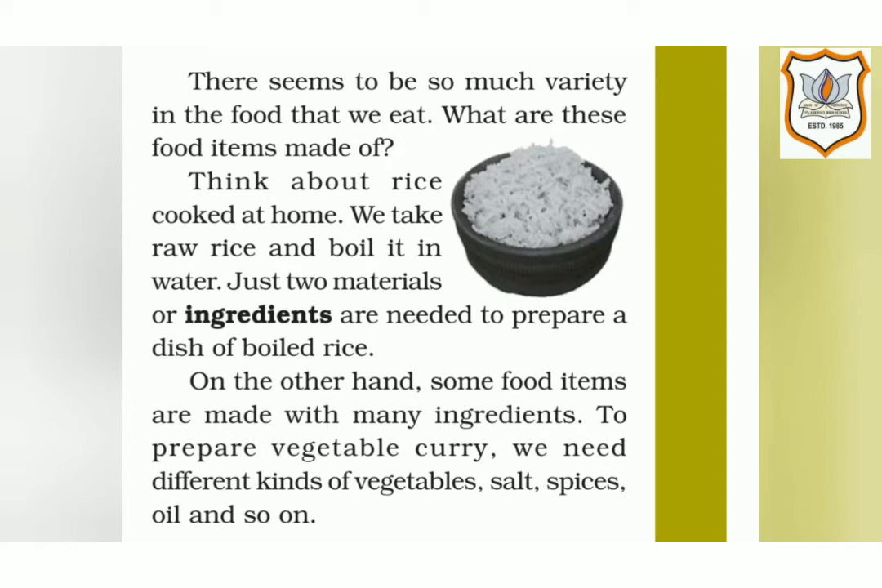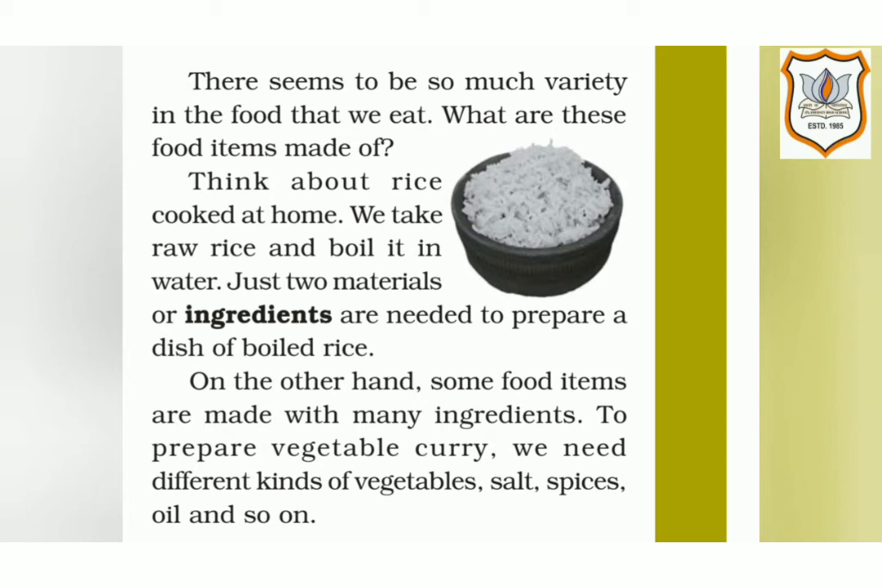Here two dishes are mentioned. One is boiled rice and the second one is vegetable curry. In boiled rice we use two ingredients, that is raw rice and water, and in vegetable curry we use many ingredients like different kinds of vegetables, salt, spices, oil and so on. It means that every dish has its own ingredients and every dish is made up of different types of items.